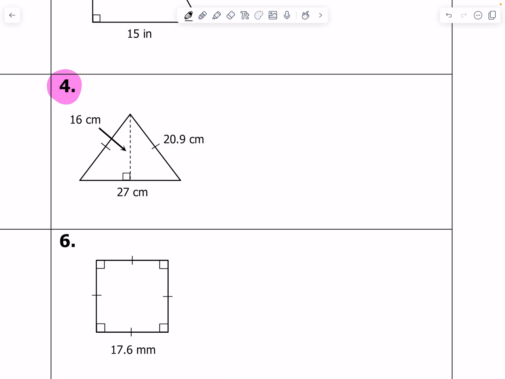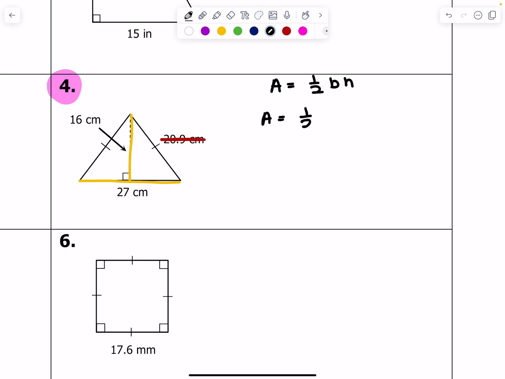So looking at number 4, this is a triangle, so the area of a triangle is just 1/2 base times height, right? The only 2 components that you need are the base and the height. The trick that I'm talking about is that this number is completely unnecessary, the 20.9. So the area here is very simple. 1/2 times 27 times 16. And that's a very simple calculation. The area is 216 centimeters squared.